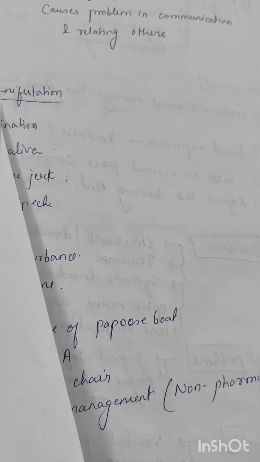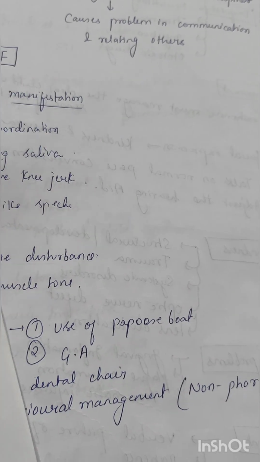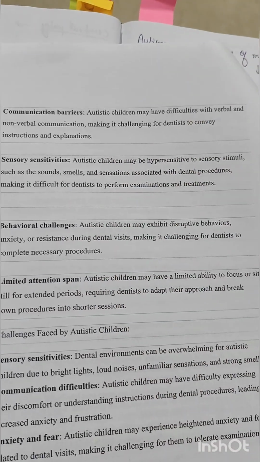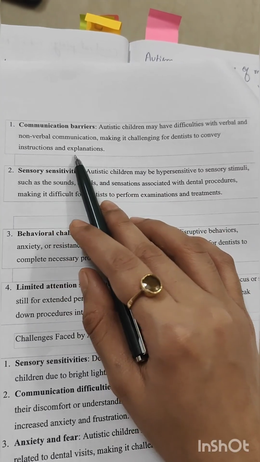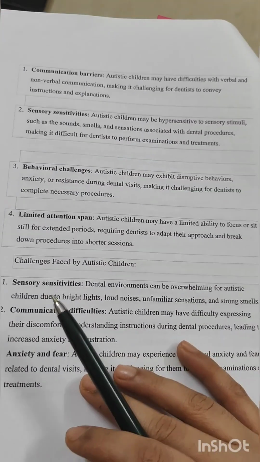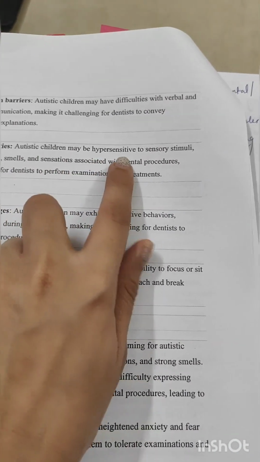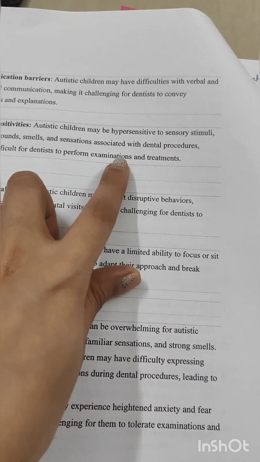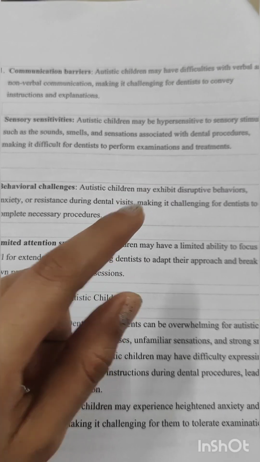Now, one more thing we'll see. What are the problems which we usually see in these patients? We will see that there is a communication barrier. An autistic child may have difficulties with verbal and non-verbal communication, making it challenging for dentists to convey instructions and explanations. Sensory sensitiveness: an autistic child may be hypersensitive to sensory stimuli such as sounds, smells, and sensations associated with dental procedures, making it difficult for dentists to perform examinations and treatments.